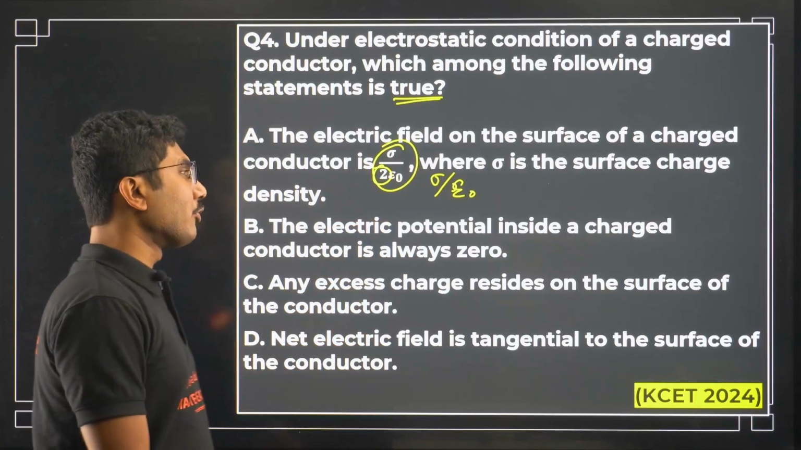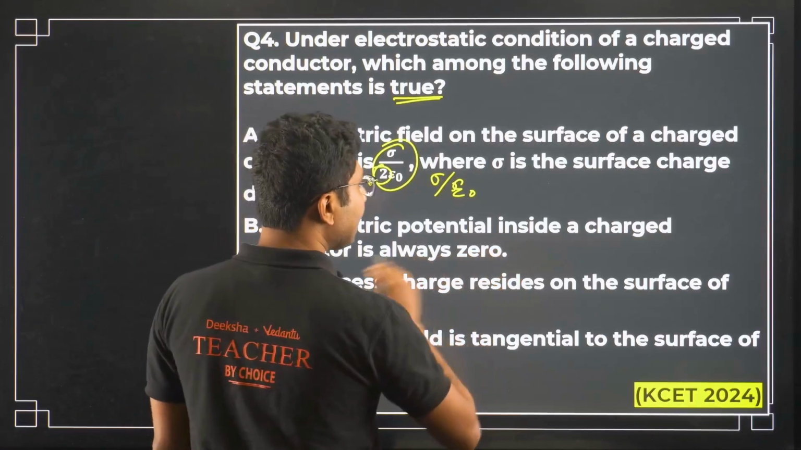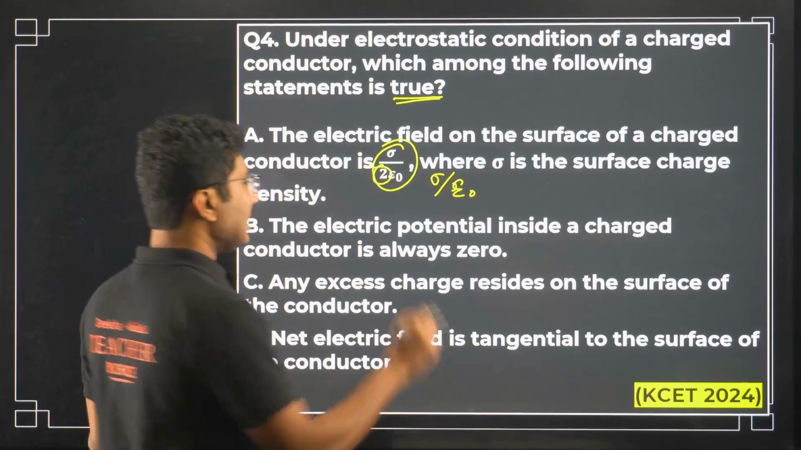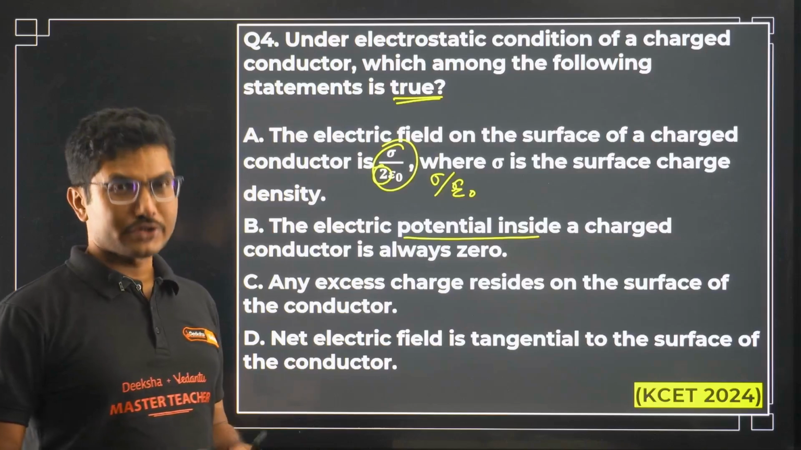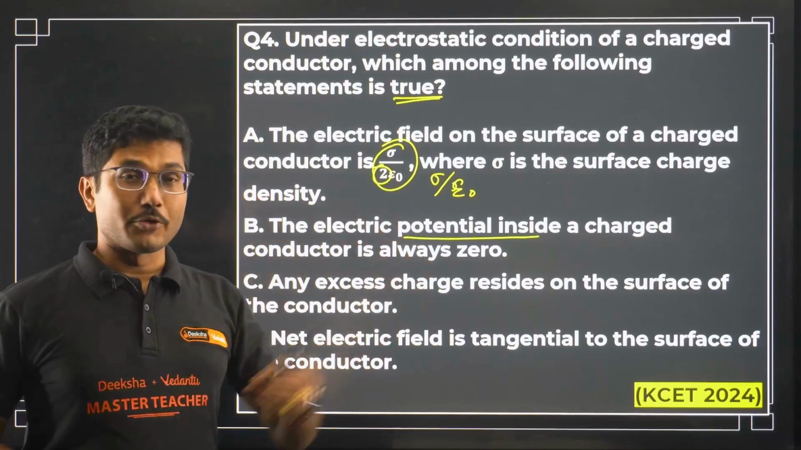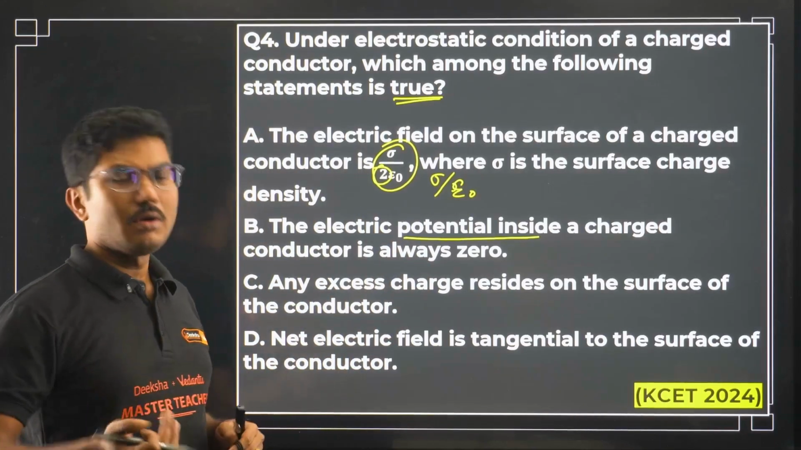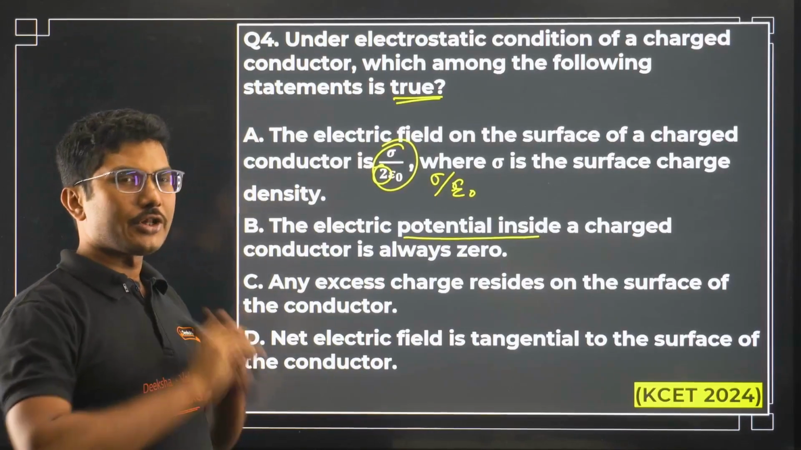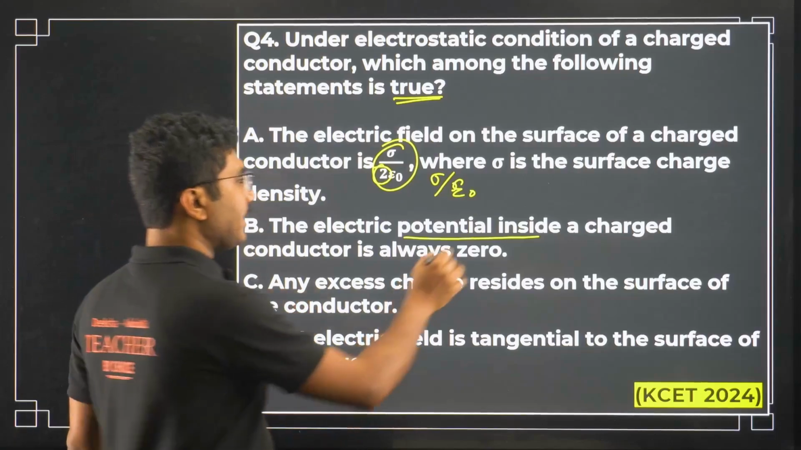The electric potential inside a charged conductor is always zero. Electric potential inside a charged conductor is not zero. Electric potential is constant. Okay, so there is a difference between constant potential and zero potential. You cannot say constant to be zero. It can be zero, obviously, if it is uncharged. But if it is charged, potential will be constant. That will be a non-zero constant value.